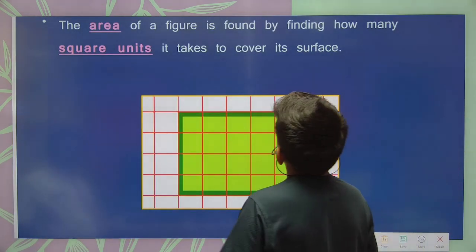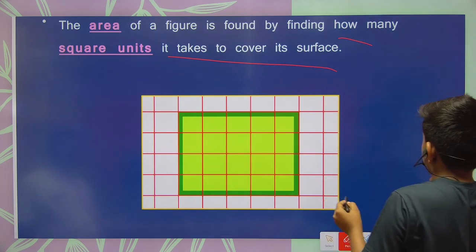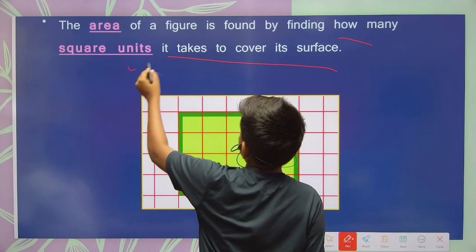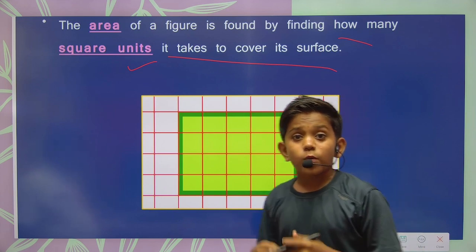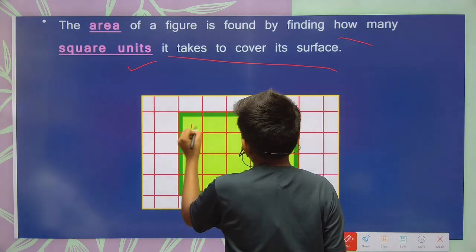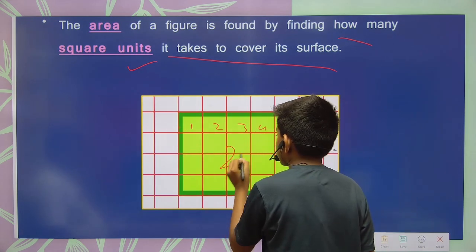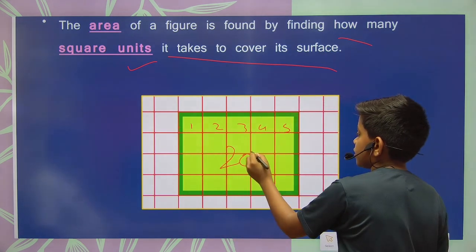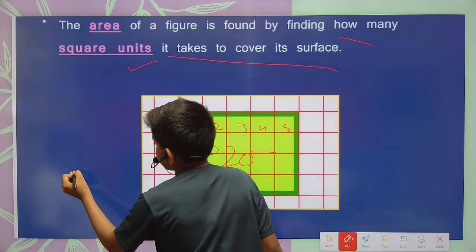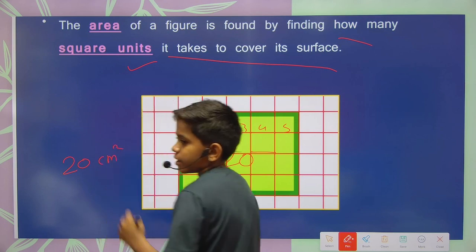The area of a figure is found by finding how many square units it takes to cover the surface. How many square units does it take to cover all this area? So, 1, 2, 3, 4, 5. So here are 20 square units, and suppose each is 1 centimeter square. So here we can see the area of it is 20 centimeter square.